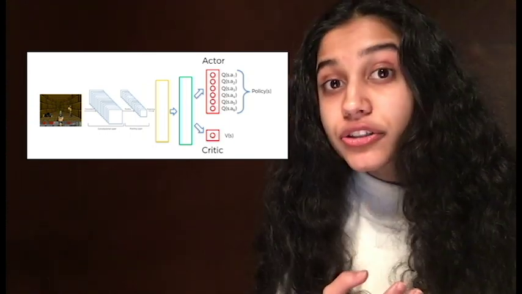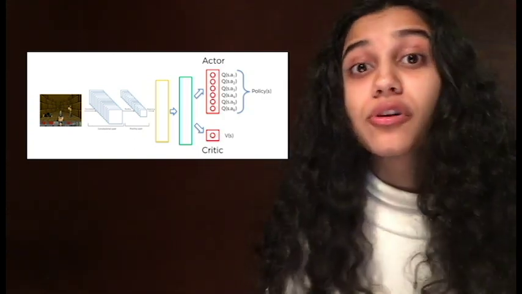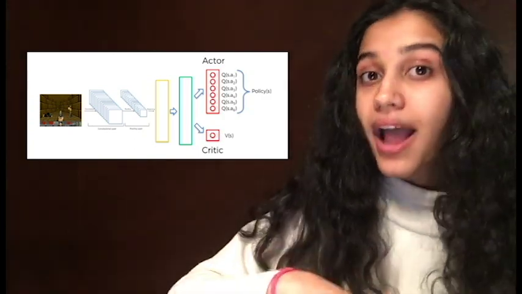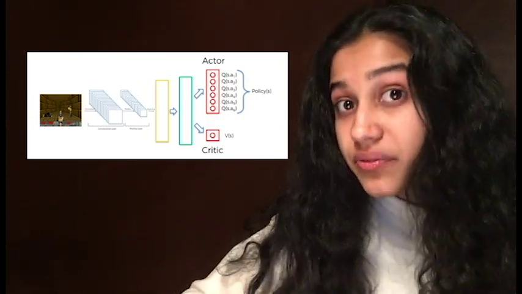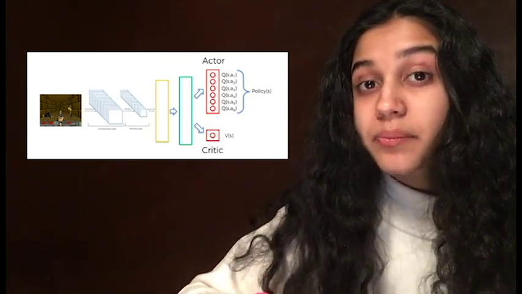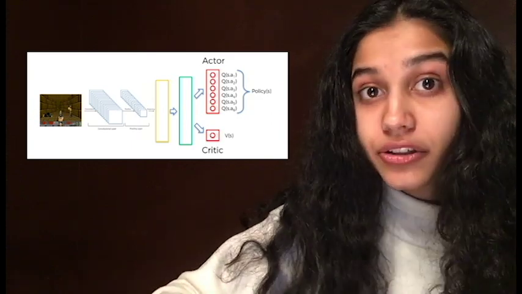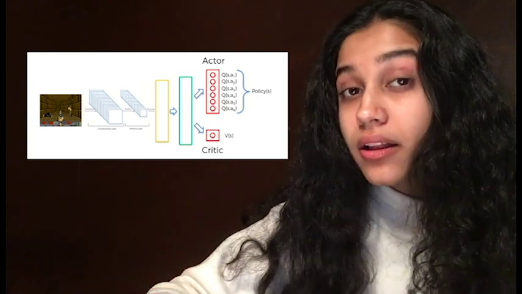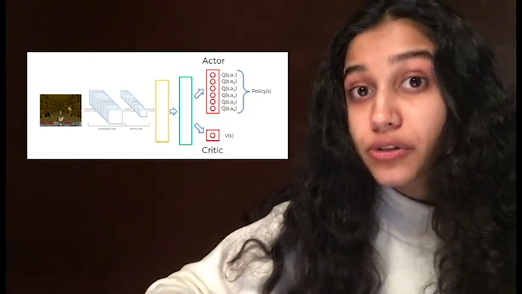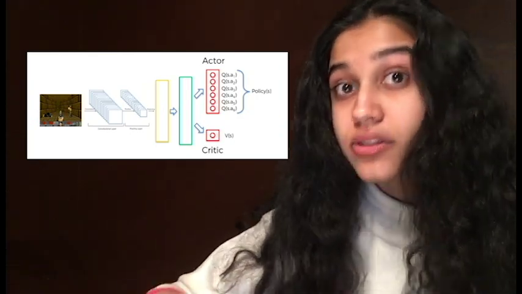So basically the actor is the Q values, the action probabilities that the agent can take. But the critic is V values. So the critic basically optimizes the actor. It criticizes and judges how accurate the predicted Q values that the actor outputs are.